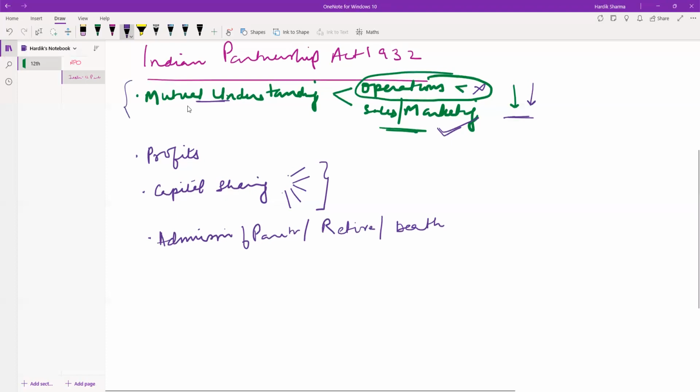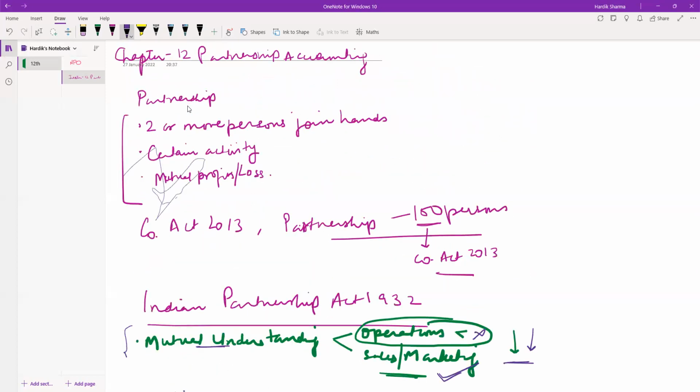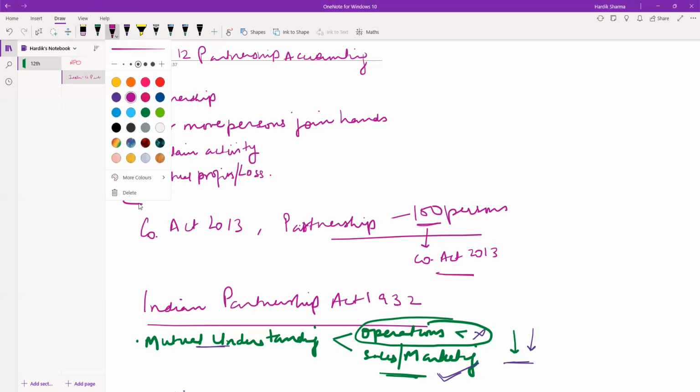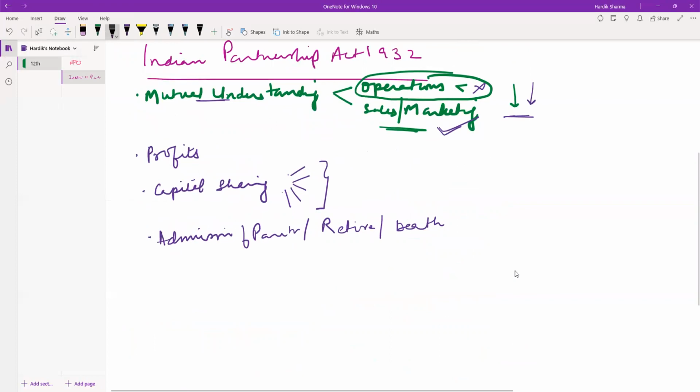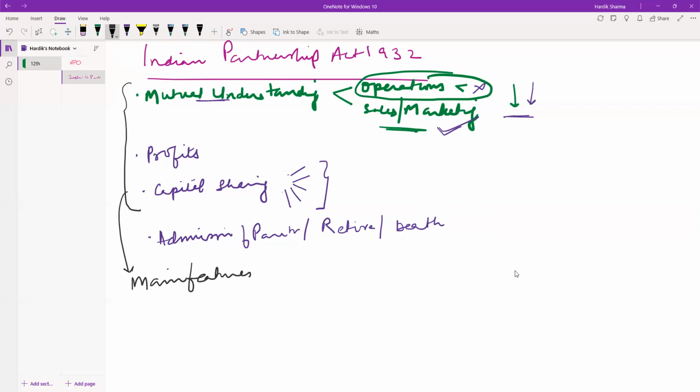In partnership, these three, that is mutual understanding, profit sharing and capital sharing, are the main features of partnership. Okay, let's move further and see what the main book says.